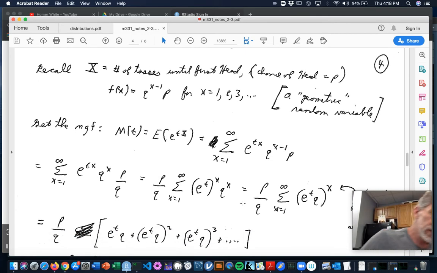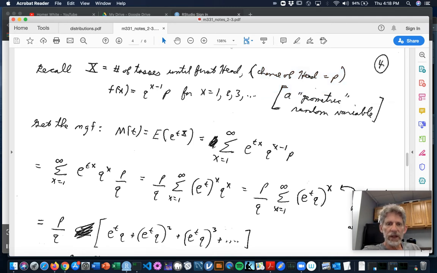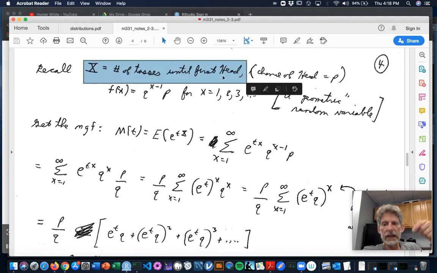So let's think back a little bit to that random variable that we met in the last section, where you're tossing a coin, and the chance of getting heads on any toss is, say, p, where p is some number between 0 and 1. You're going to toss the coin until you get a head for the first time. And you're going to let x be the number of tosses needed until the first head, including that toss that resulted in a head.